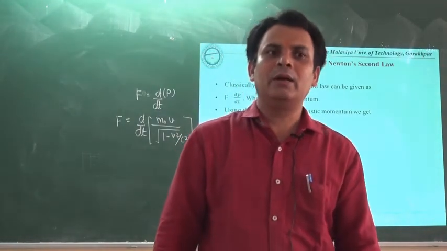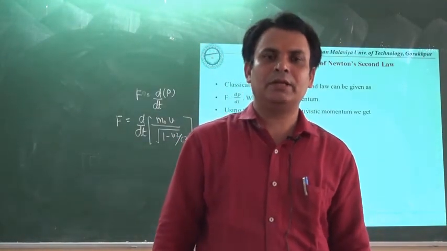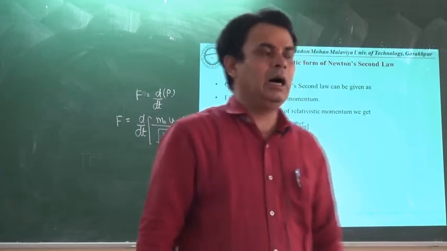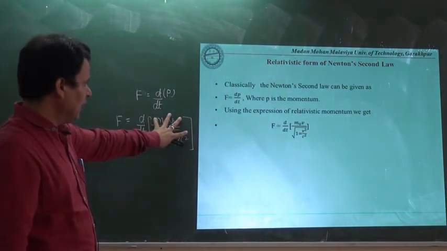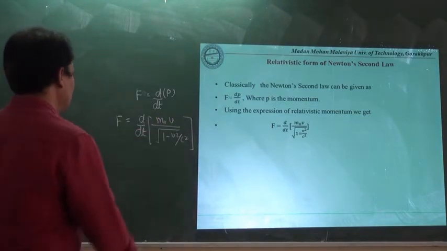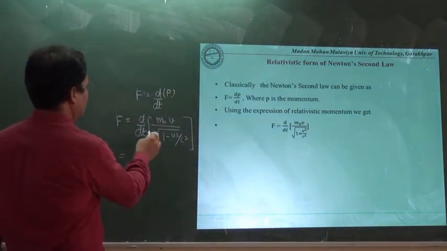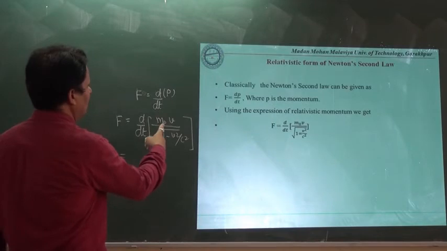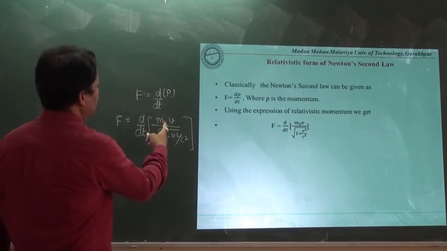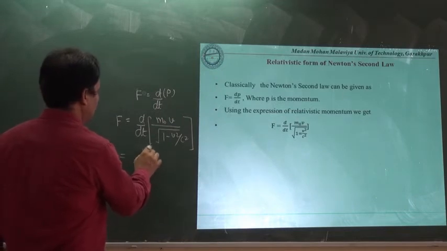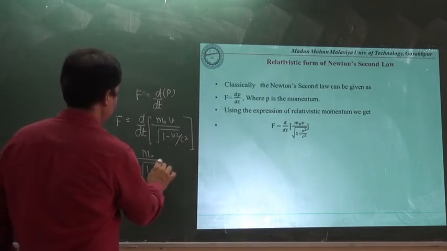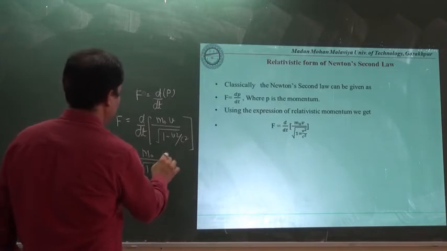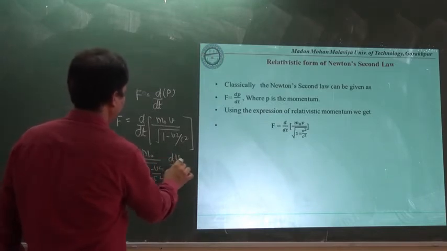That's why we will differentiate with respect to time by considering this bracket quantity as a product of two functions. Here we will write the differentiation of the first function, multiplied by the second, first function meaning m0 upon under root 1 minus v square upon c square multiplied by dv upon dt.